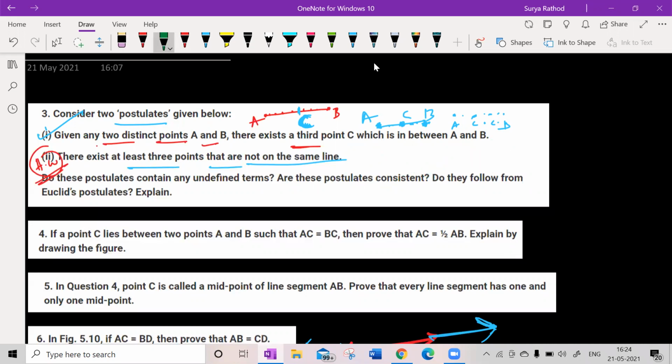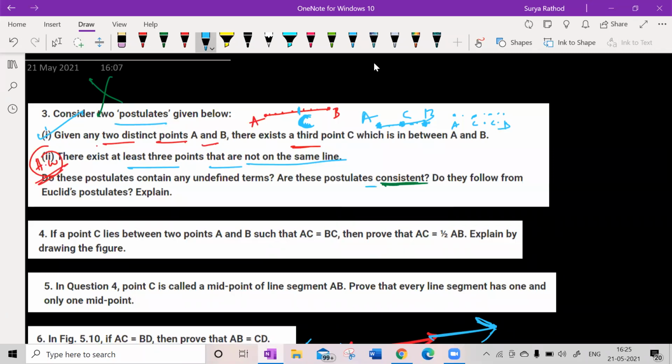Now look at the second statement: there exist at least 3 points. That is a question. I'm not talking about standard results. This is the question of whether it's true or not, and that is what we need to find out. So what did you understand from this? There can be even one is enough.